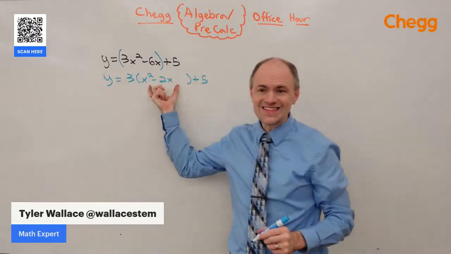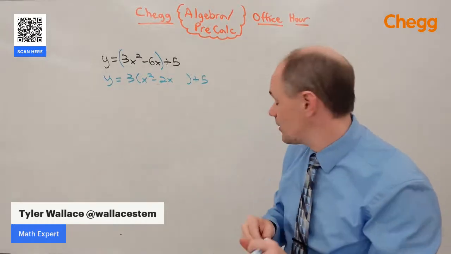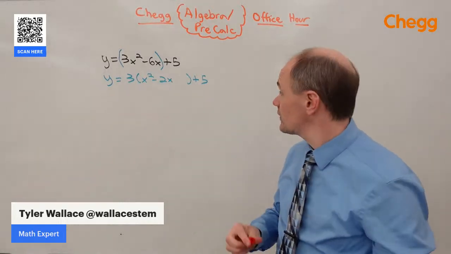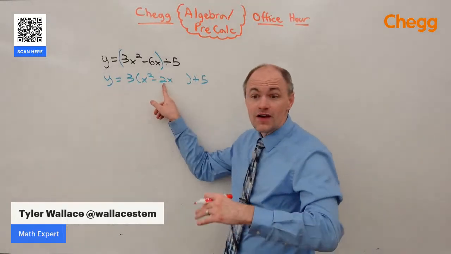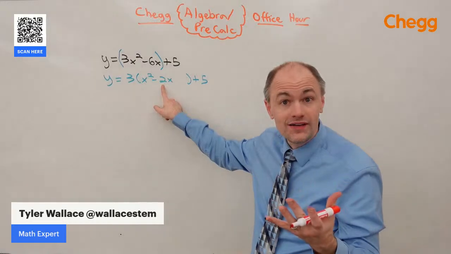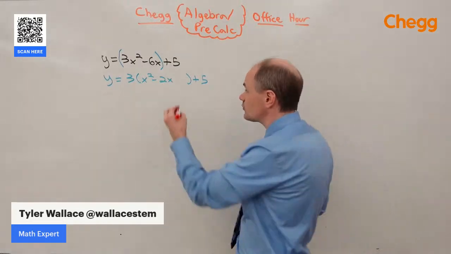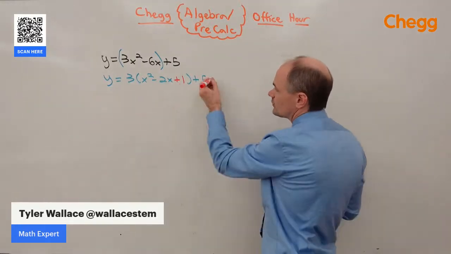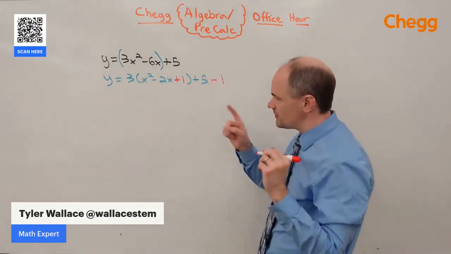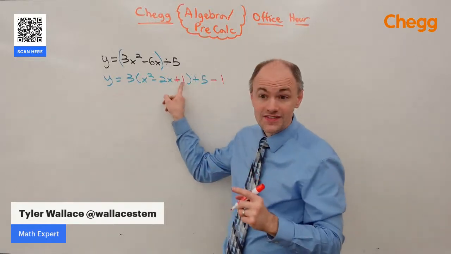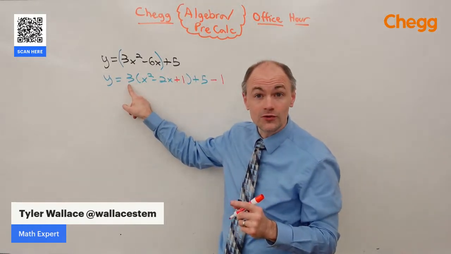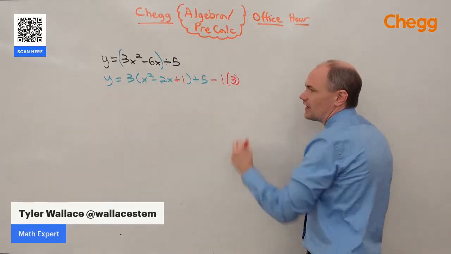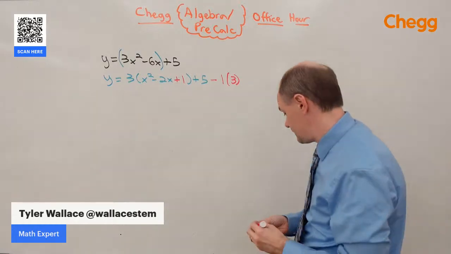And then we're going to make this little piece into a perfect square. The way we can build it into a perfect square is we take this middle number, find half of it, we get 1, and then we square that answer. 1 squared is 1, so I'm going to add 1. But to stay balanced, I'm also going to subtract 1. But I have to be a little careful because that 1's in parentheses. Technically, it's also getting multiplied by the 3 if I were to distribute. So we have to take this negative 1 and also multiply it by 3.